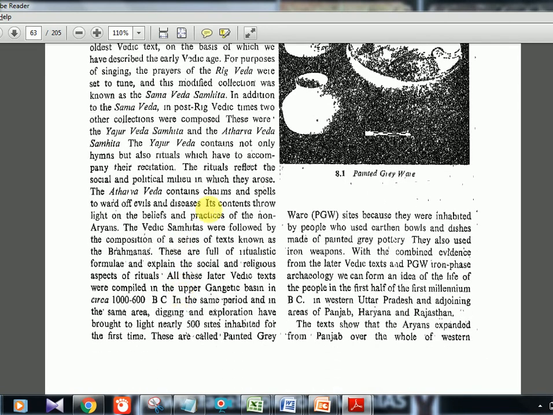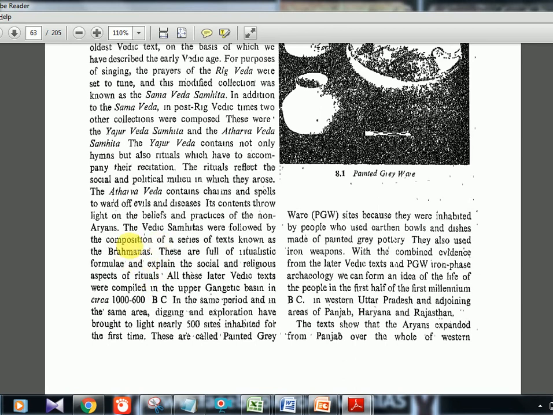Now after the Vedas, the Brahmanas came. We'll learn a lot of things about the Brahmanas. After Brahmanas, the Upanishads will come later, so we should know the difference between all these things. Brahmanas is again a composition, a series of texts, and it will have the ritualistic formulas. It is 100% full of ritual details only, same like our Yajur Veda, you can say.